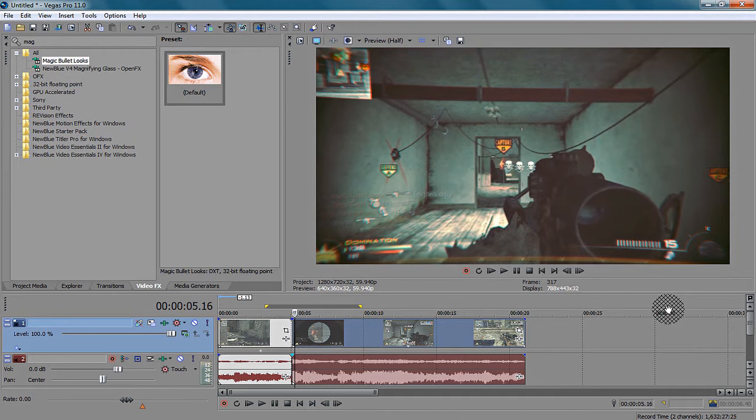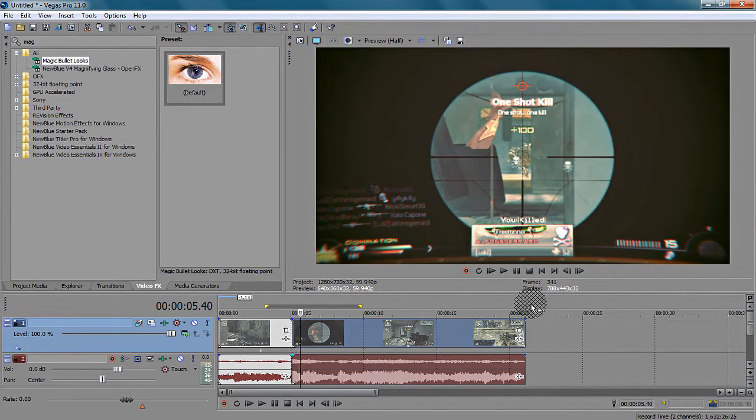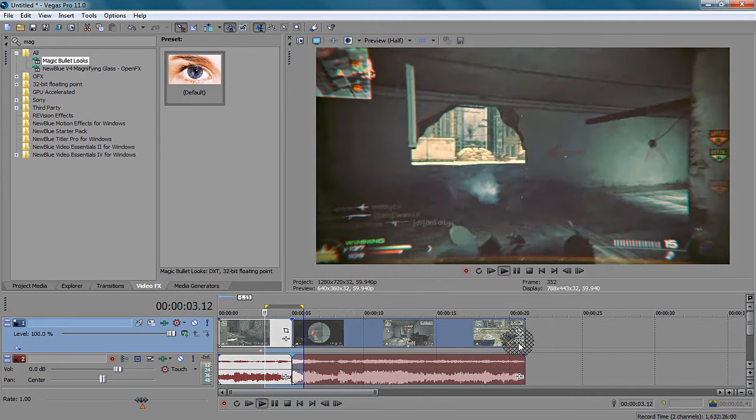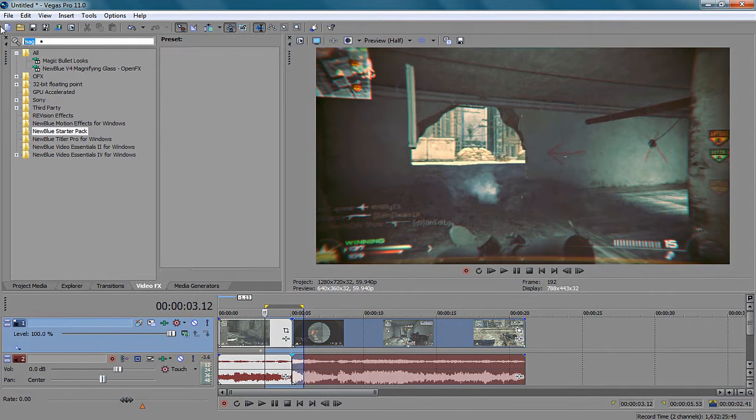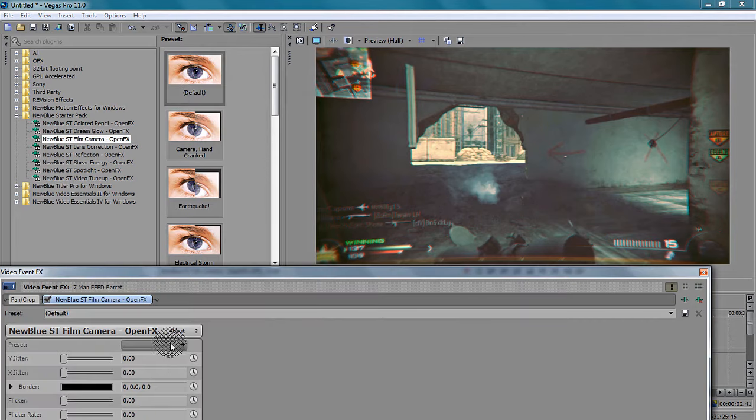What you want from an Agony Flash plugin is for it to simulate what Agony flashing does. And I accidentally removed the plugin here because I'm really smart. God, hold on one second, guys. We're going to add Film Camera once again, film effects from New Blue. Just drag it on there. And turn your flicker up slightly and your rate up a lot.